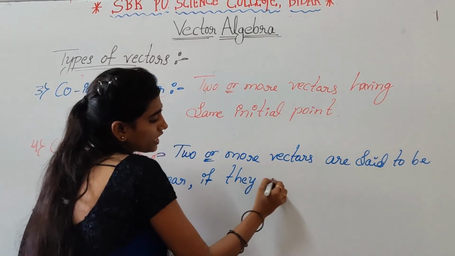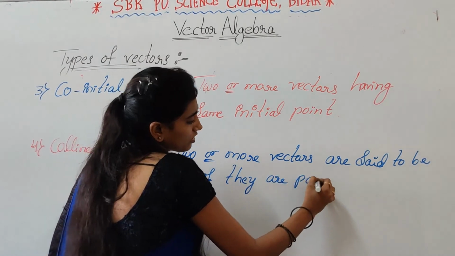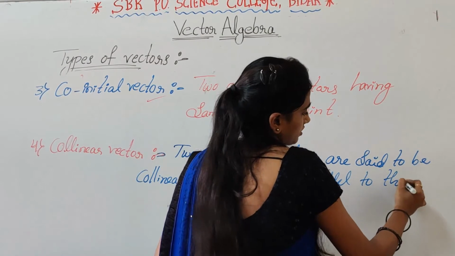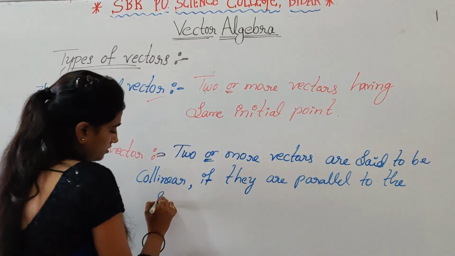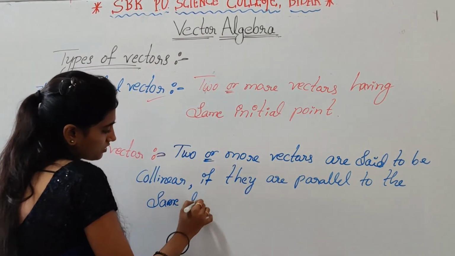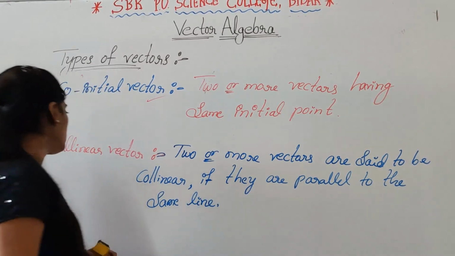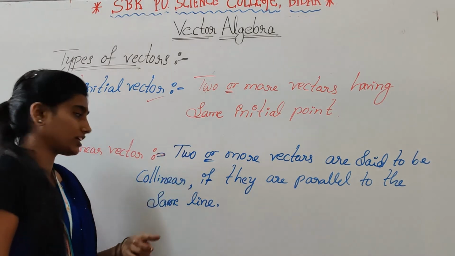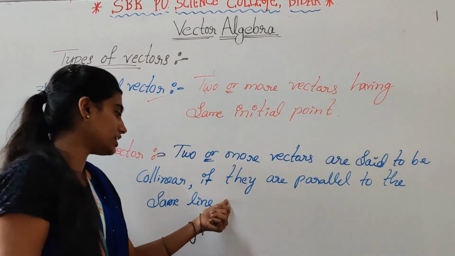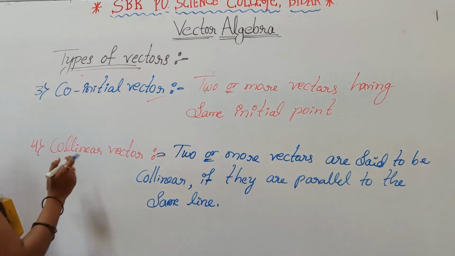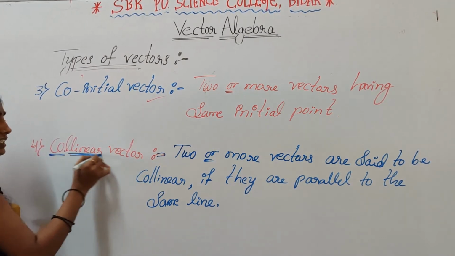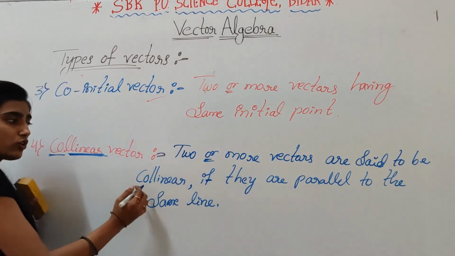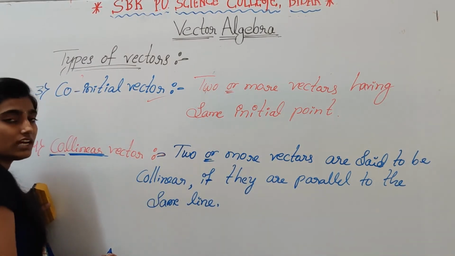So here collinear vector means two or more vectors are said to be collinear if they are parallel to the same line. Here co means same, linear means parallel. So here two or more vectors are said to be collinear if they are parallel to the same line.